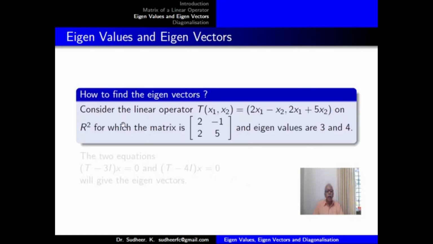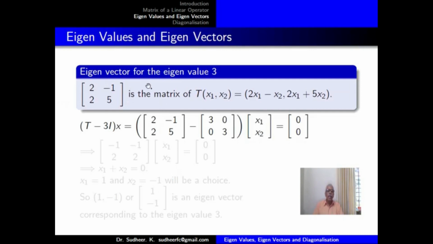Now, how do we find the eigenvectors? We consider the same operator. The matrix is [2, minus 1; 2, 5]. The eigenvalues are 3 and 4. To get the eigenvectors, we have to solve the equations (T minus 3I)x equal to 0 and (T minus 4I)x equal to 0. The non-zero vectors x satisfying these equations are eigenvectors.